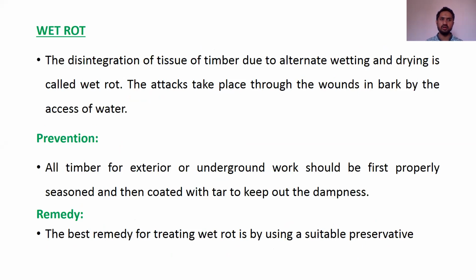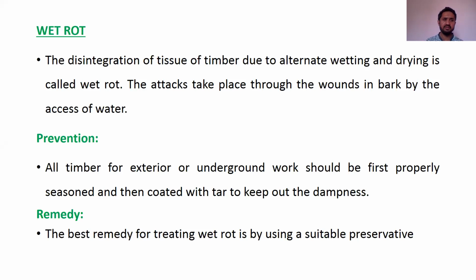Next we have wet rot. The disintegration of tissue of timber due to alternate wetting and drying is called wet rot. The attack takes place through the wounds in the bark, which give access to the water. It means if there is alternate drying and wetting, drying and wetting of the timber, then this type of disintegration of tissues happens. If these are happening, it will lead to the defect. It can also be classified under chemical action.